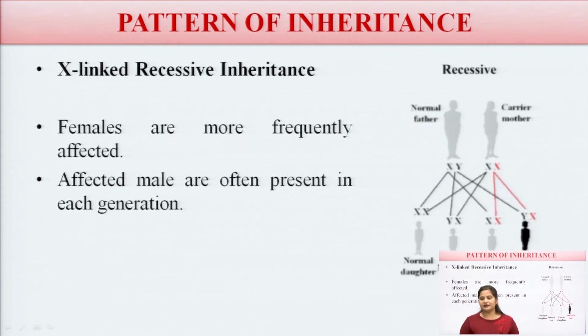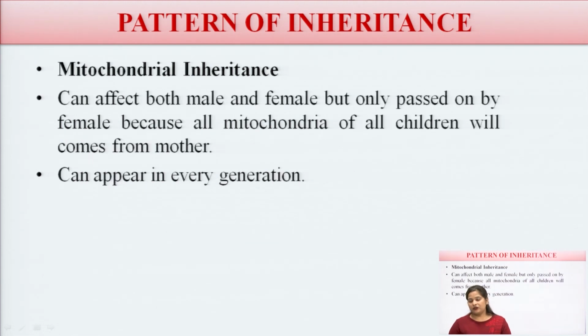Now, X-linked recessive inheritance. Affected males are often present in each generation. Next is mitochondrial inheritance.